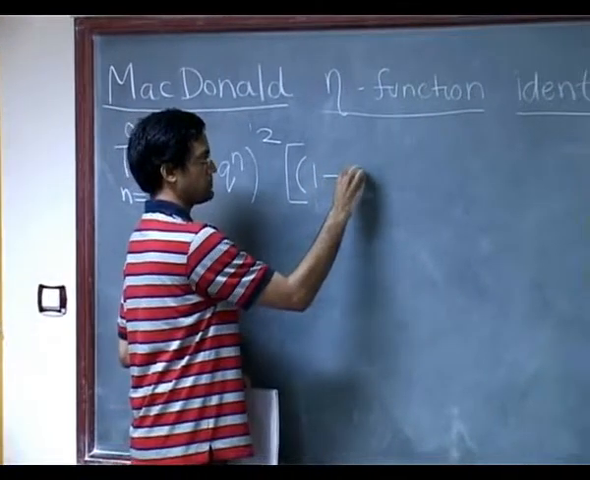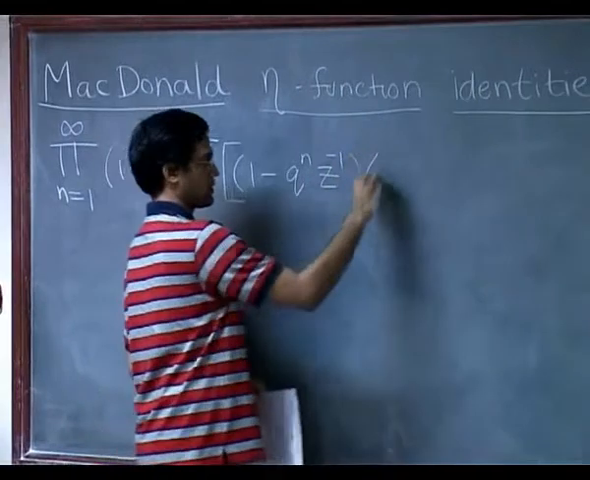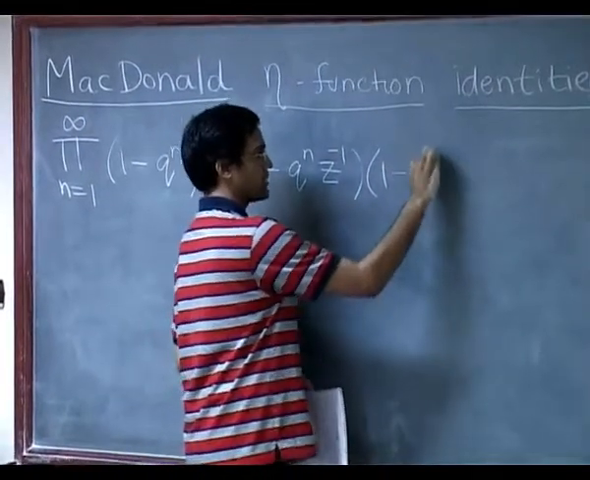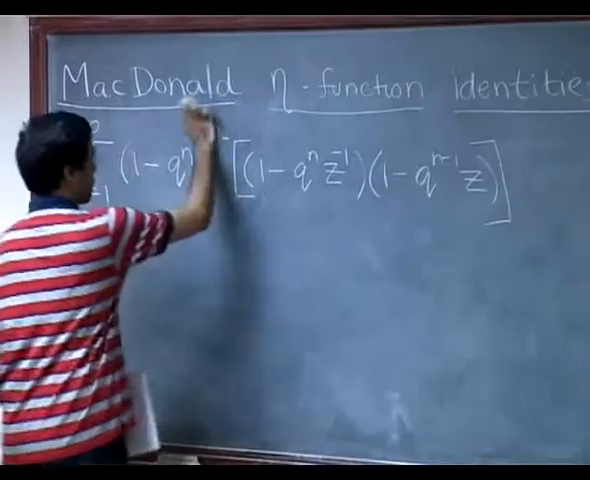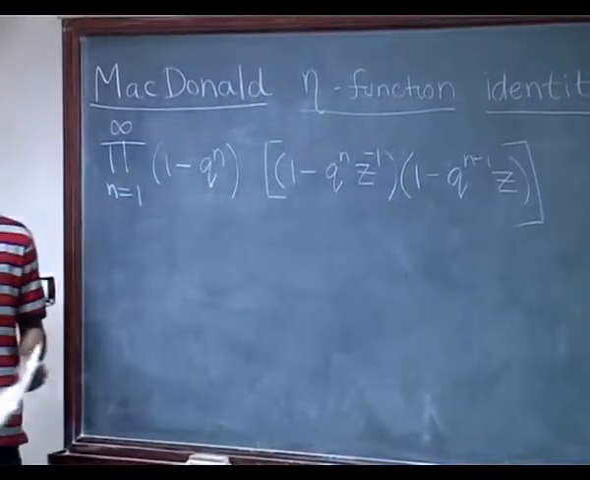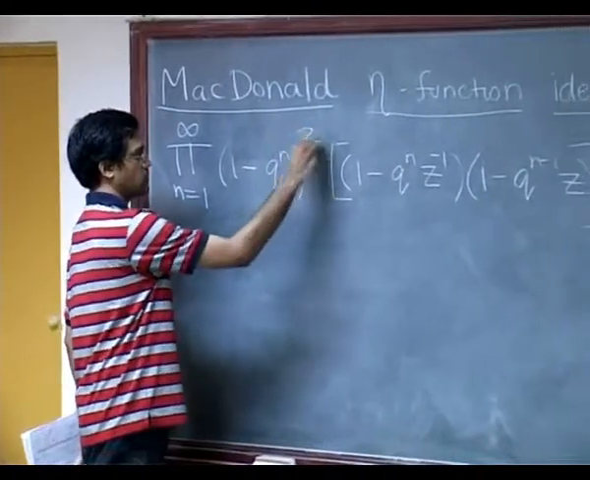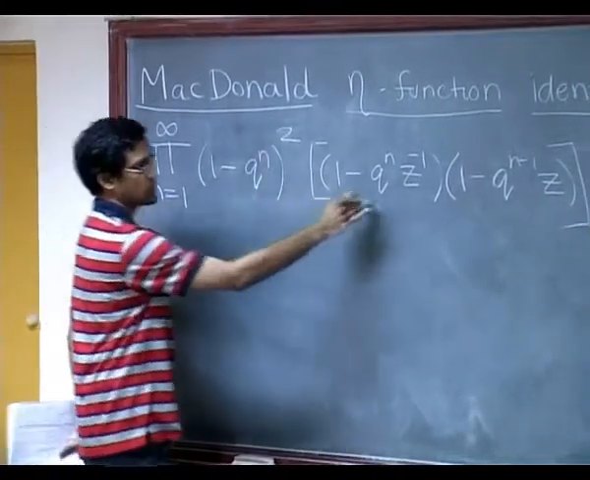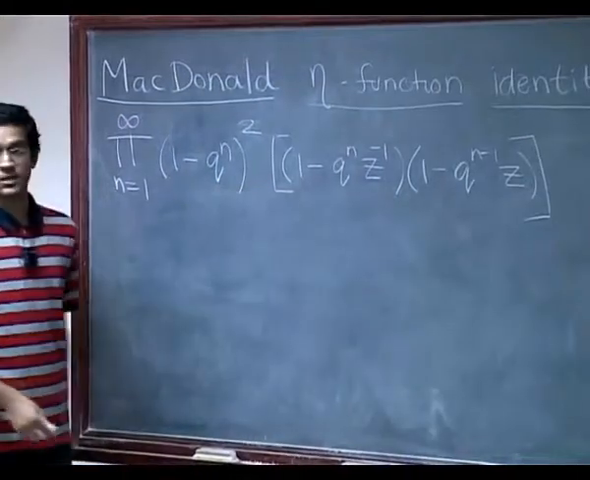So, what did I have? q to the n z inverse, 1 minus q to the n minus 1 z, right. This was exactly, if I only had a 1, this is exactly Jacobi's triple product. These were the 3 terms in the Jacobi triple product. So, now for the moment forget this. I am only interested in these terms. So, this was one of his terms. So, 4 terms are accounted for.